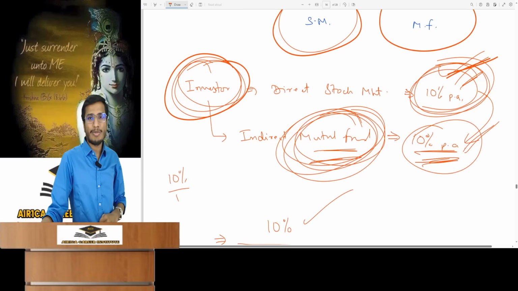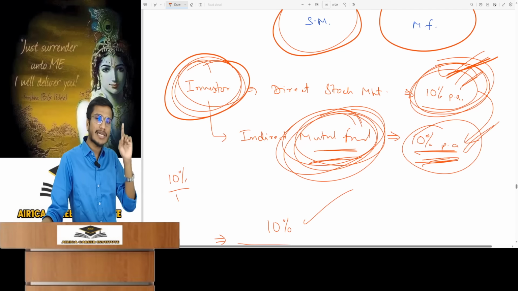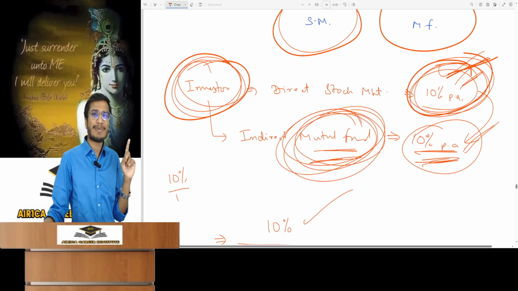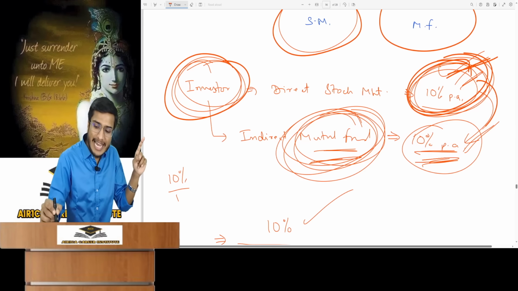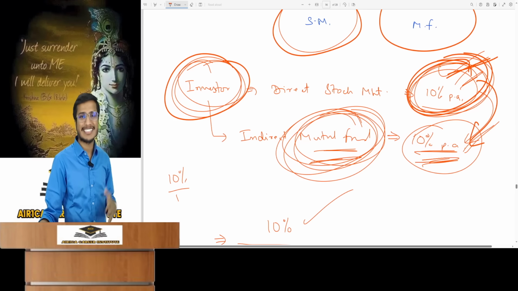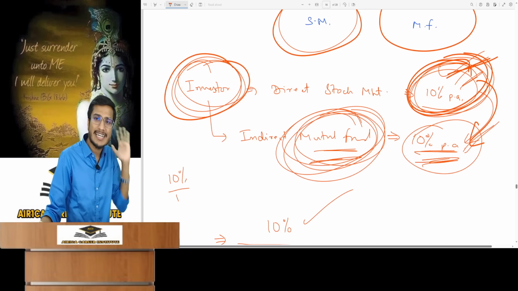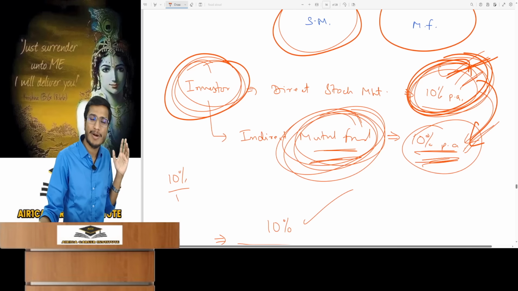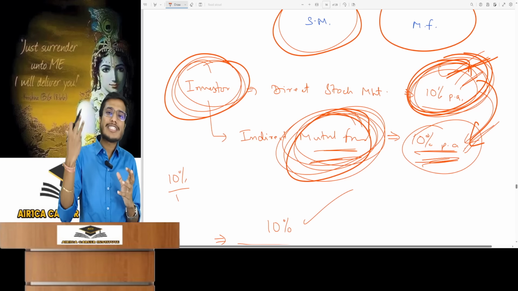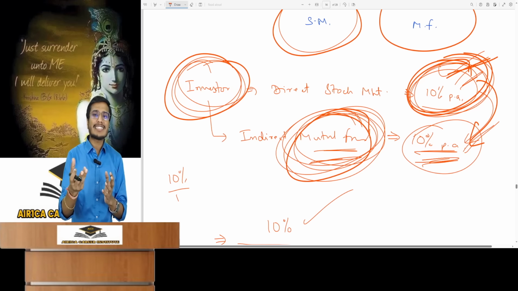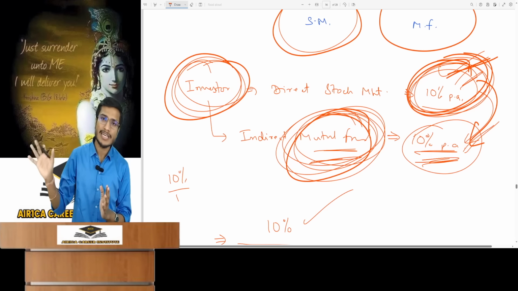So what will the investor say? He will say, your point is valid, but I will invest in a mutual fund only if this fund can give me a 10% return. Meaning I'll only invest in this mutual fund if you can successfully get me the same 10% return that I'm earning from the stock market. His first question will be, can this mutual fund provide the 10% return that I am already earning from the stock market? Meaning, how much return should the mutual fund earn to make the investor indifferent, so that it doesn't matter to the investor whether he invests directly in the stock market or indirectly through a mutual fund?